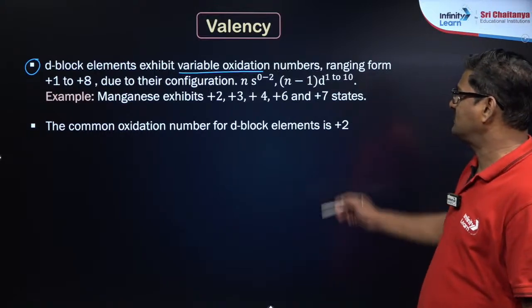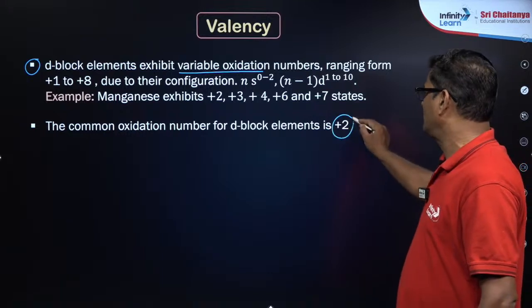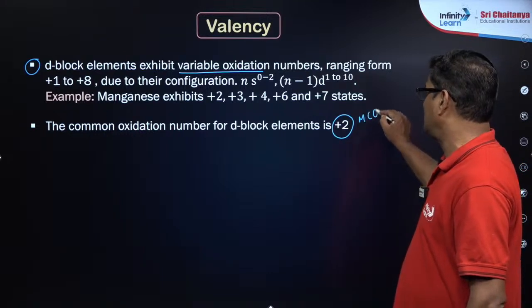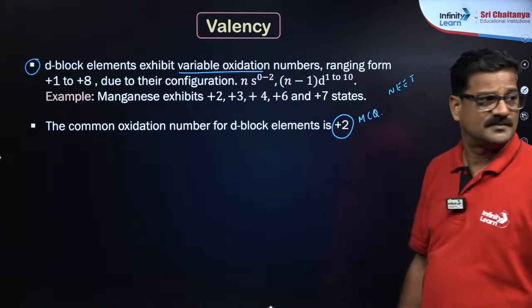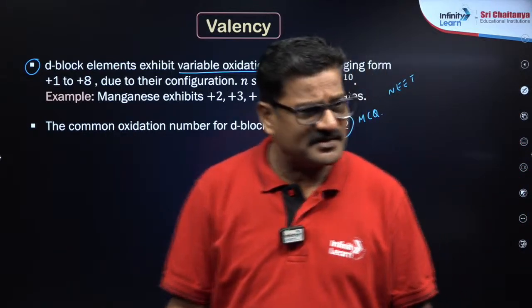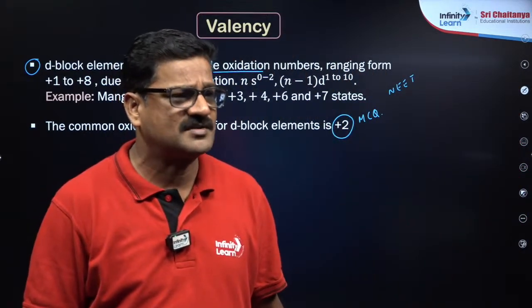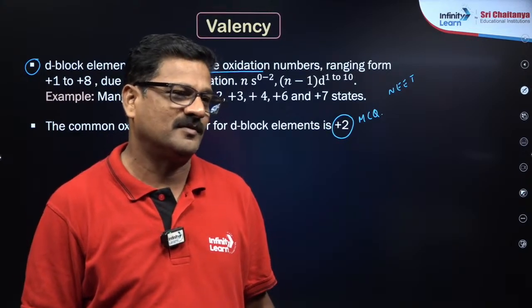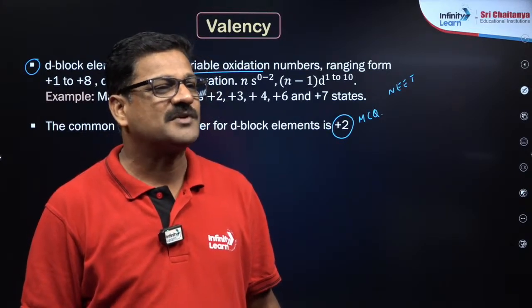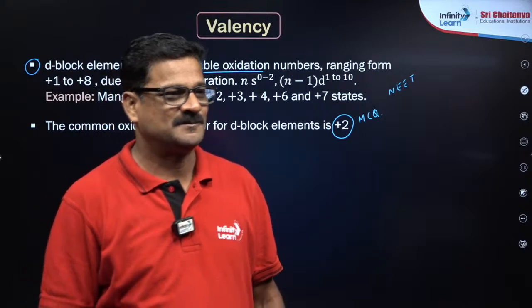The common oxidation number for d block elements is +2. This has come as a multiple choice question in the NEET examination. It is fractional, yes, it is. Take carbon suboxide and calculate it.